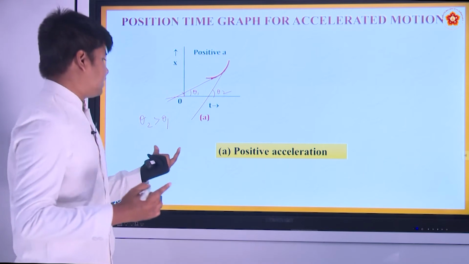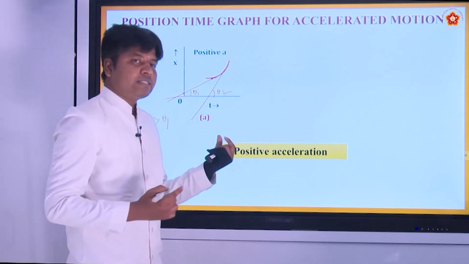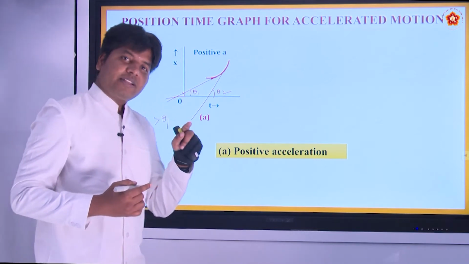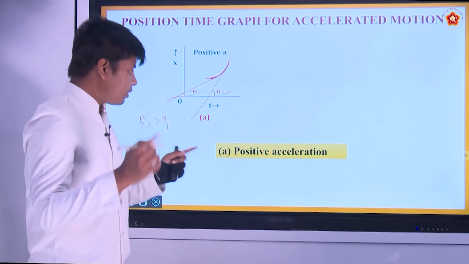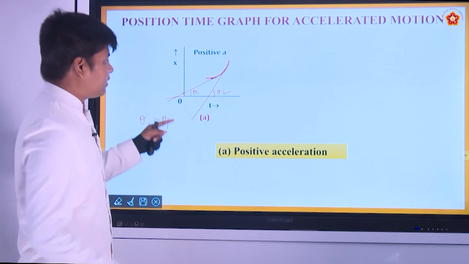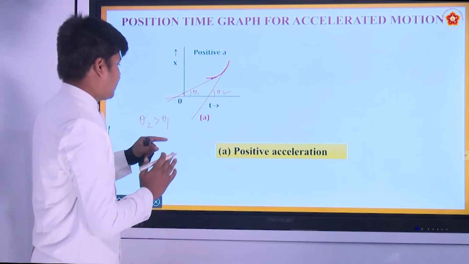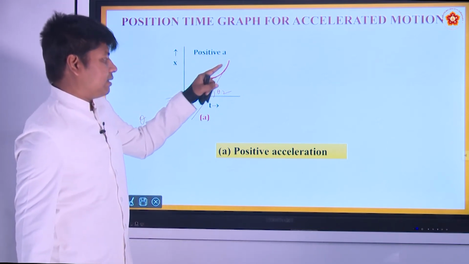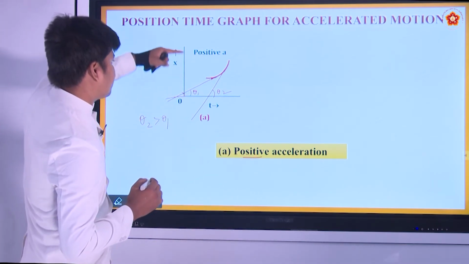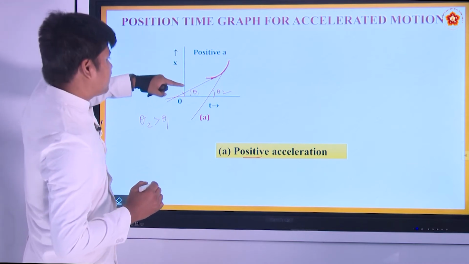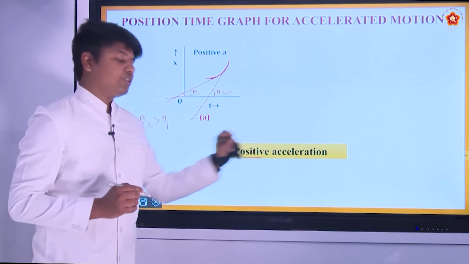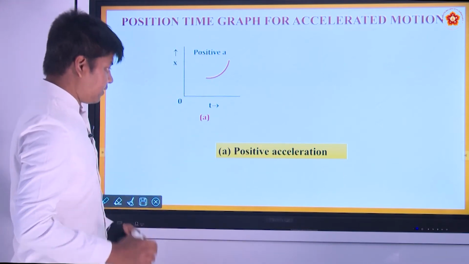Velocity is increasing means it is positive acceleration. There are some cases where the velocity is increasing, but the velocity is in one direction and the acceleration is in the other direction. We will consider that case also. As far as this case is concerned, you can see how the slope is changing. The velocity is increasing, which means it is having positive acceleration. The position is changing in the positive direction and the velocity is also increasing, so you can say it is a positive acceleration. All right.